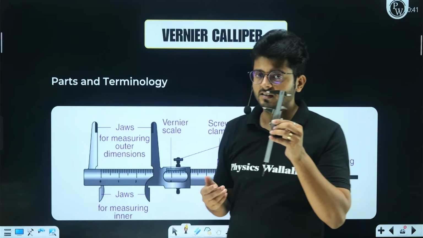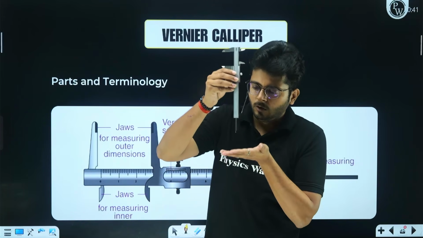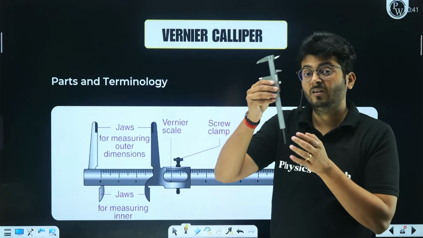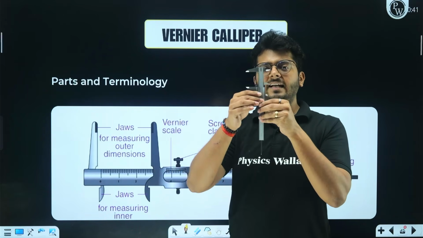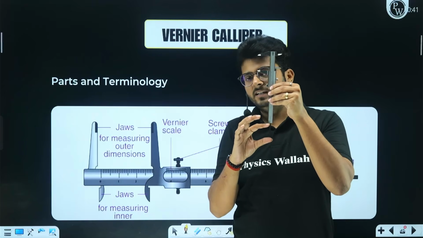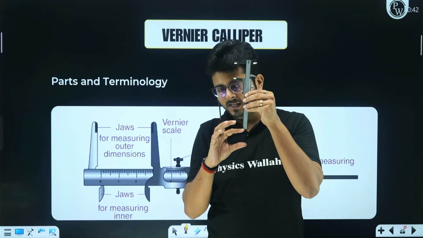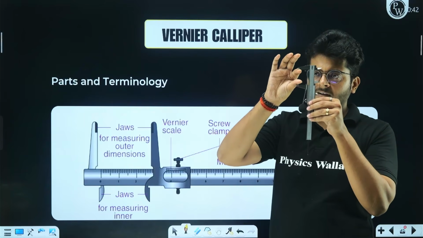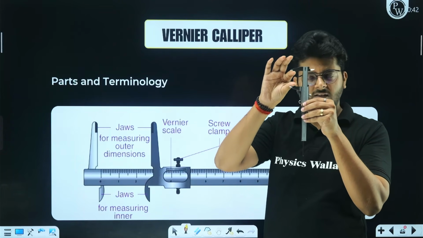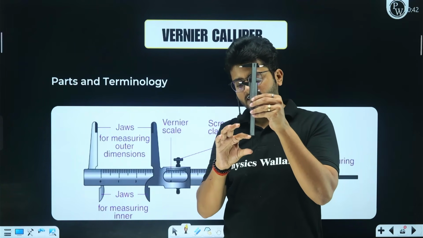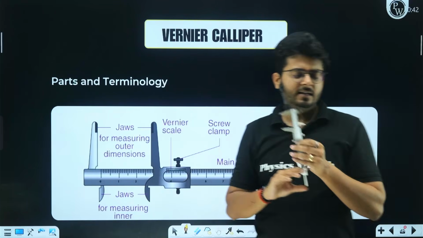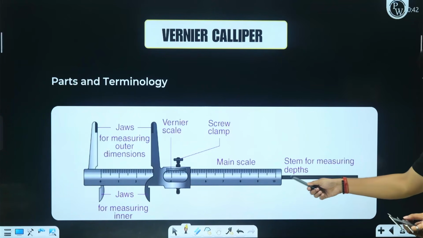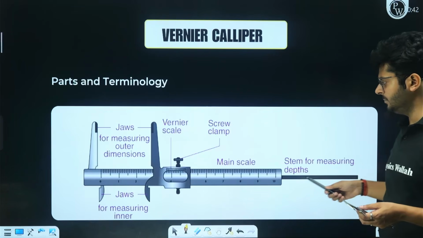So there are cases in which you want to measure the length, or you could say the depth, of a particular thing, and you cannot actually measure it directly. In that case, measuring the depth can be done with the help of this vernier caliper as well, right? Because, as I said, whatever value is there between these two things, the same value you will find as an extension of this particular part. So this is the stem that is used for measuring depths.